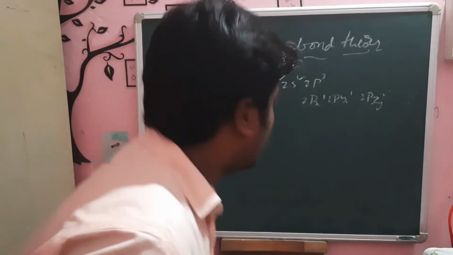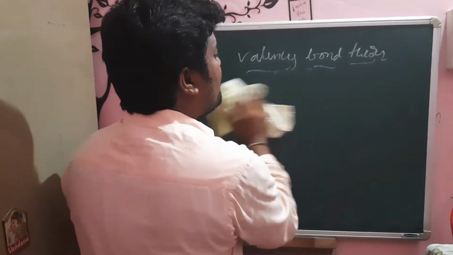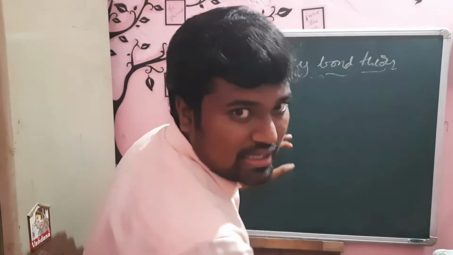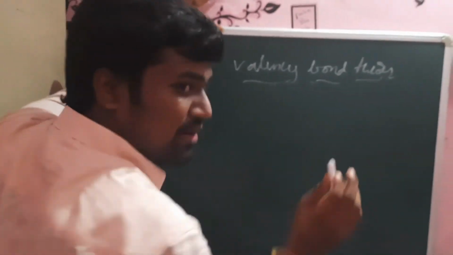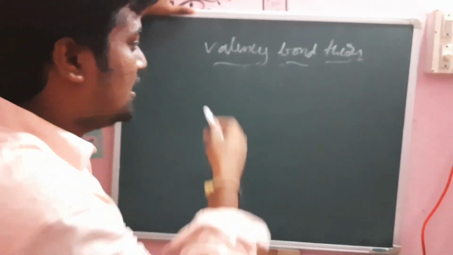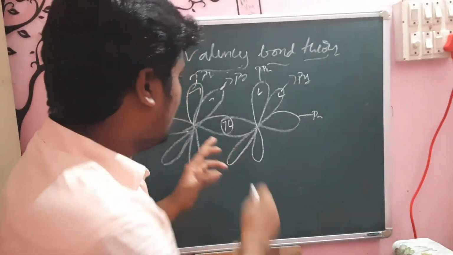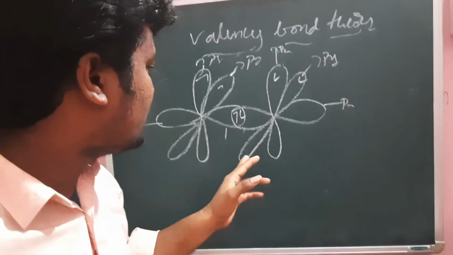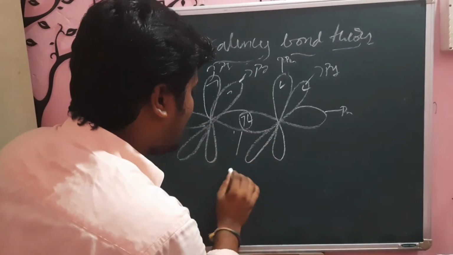I write those p orbitals in bond formation, to show how the sigma bond and pi bond are formed. In the nitrogen molecule, these two are end-to-end overlapping, so here a strong sigma bond is formed.